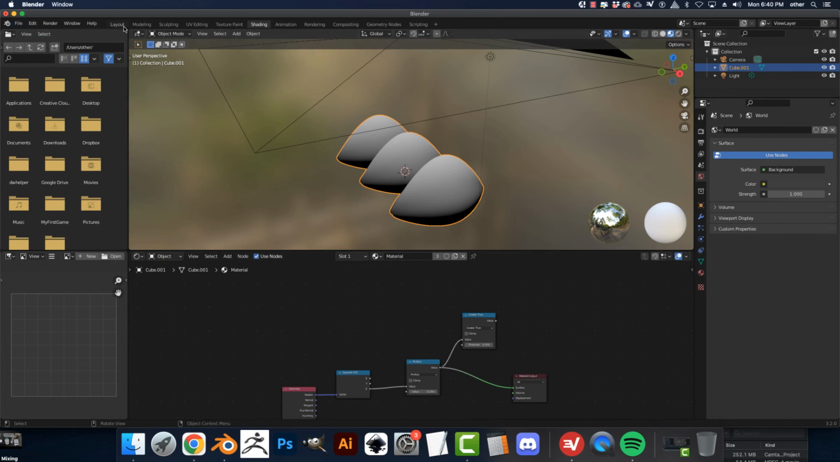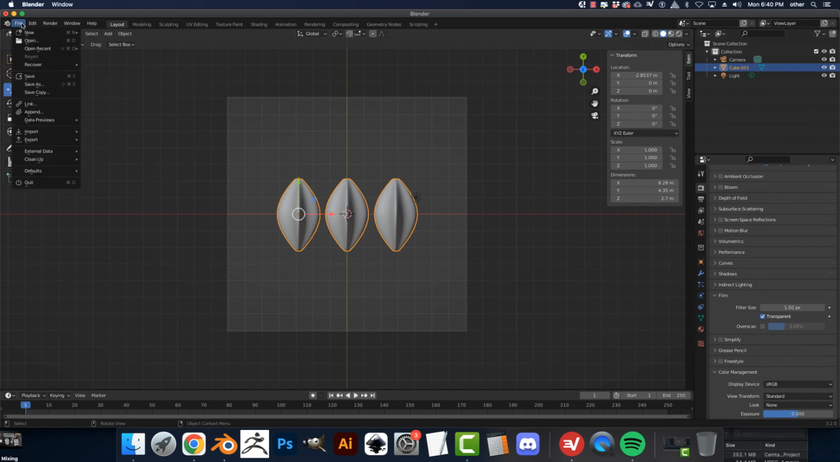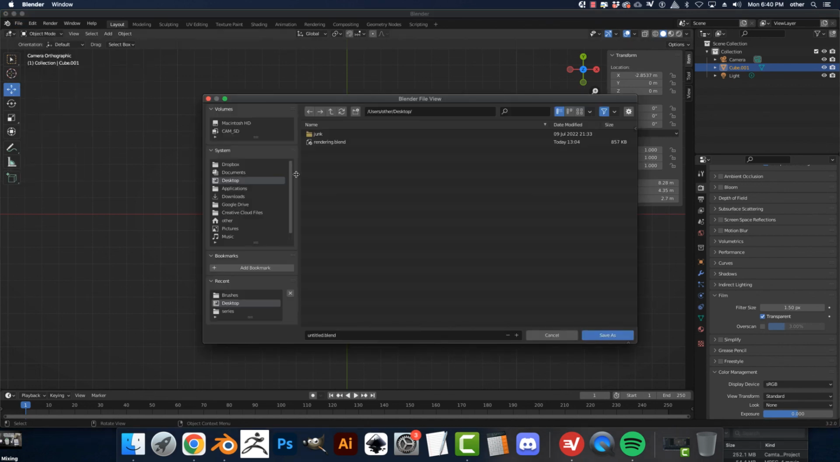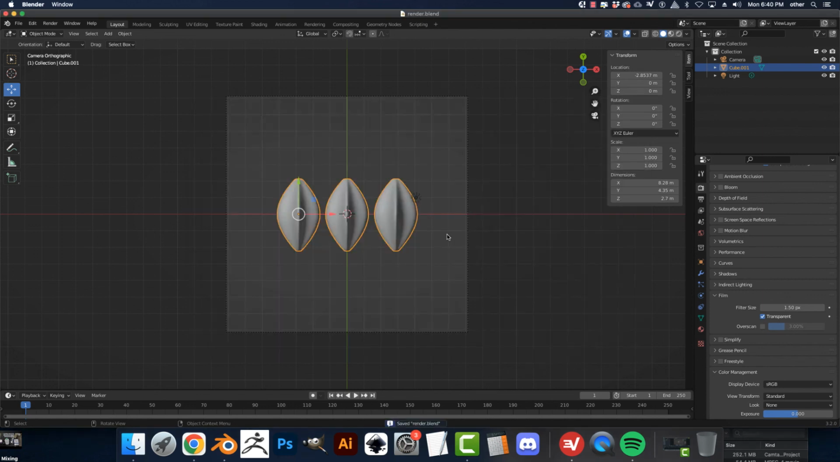Alright, let's jump back into layout. Let's save this. We're going to save it somewhere safe. And then we're going to render this out.